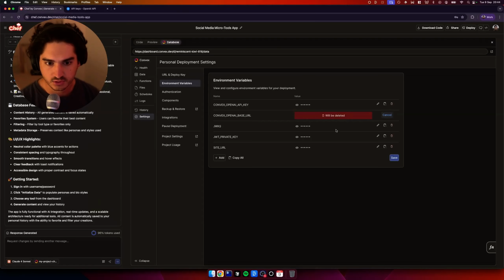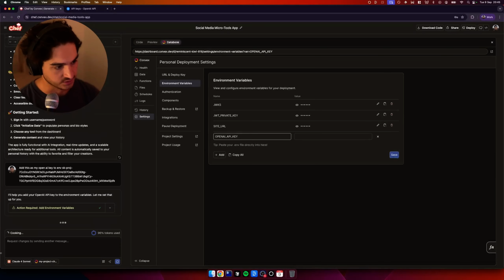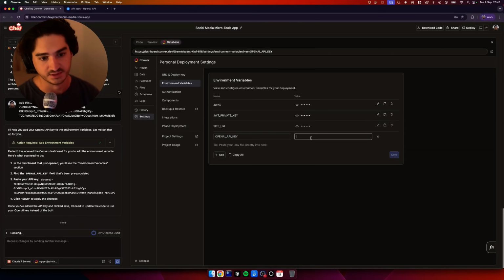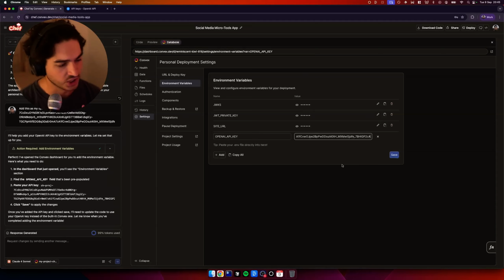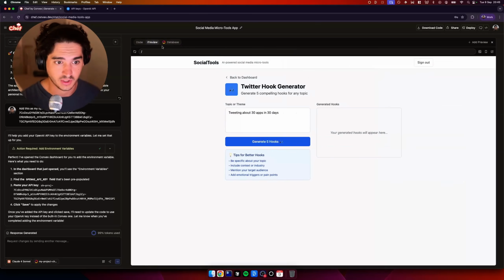In fact, what I'm going to do is delete these both. And then I'm going to say add this. Okay, so I've said, can you open it here? And it's basically made this new variable. So now I'm going to paste that in, and I'll shut off this OpenAI key because I know it's not very smart showing my keys, but I want to show the process. So we'll do that here instead of just skipping past it. So now we'll save this, and then we'll come back to our preview.